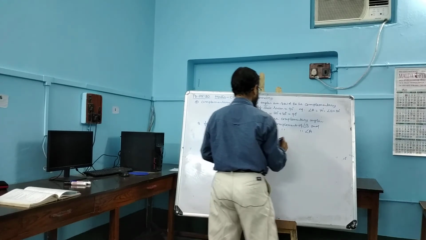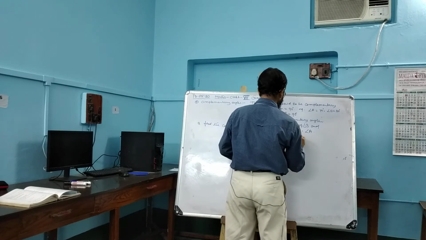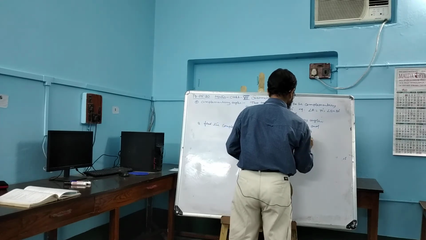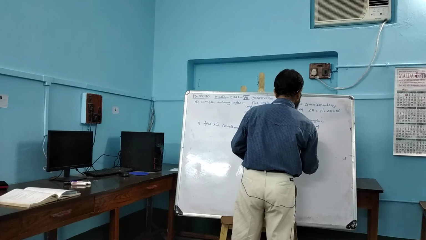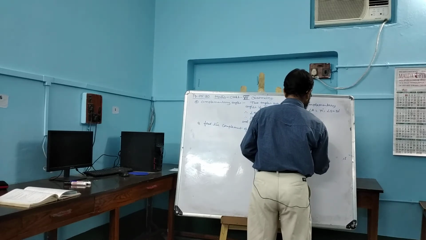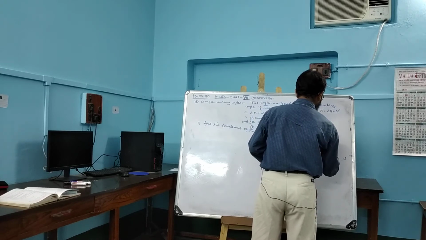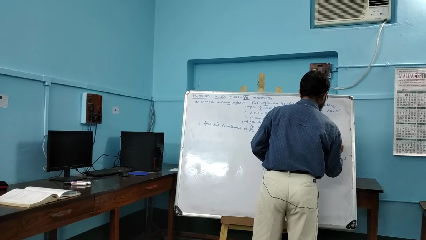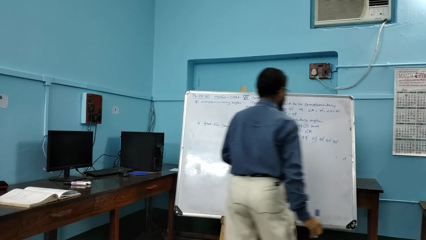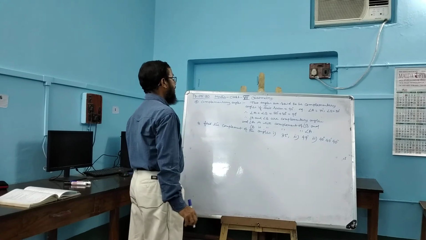Number 1, 35 degrees. Number 2, 49 degrees. Number 3, 40 degrees, 40 minutes, 40 seconds.